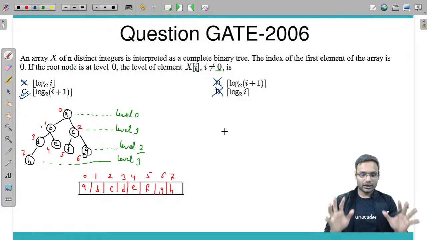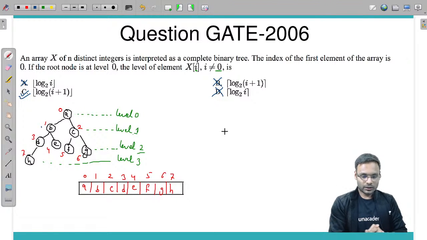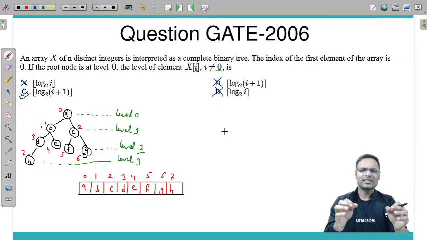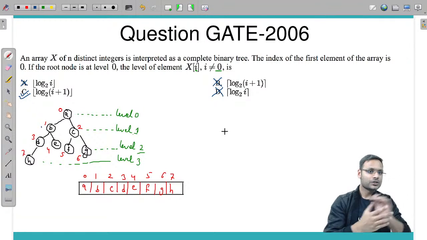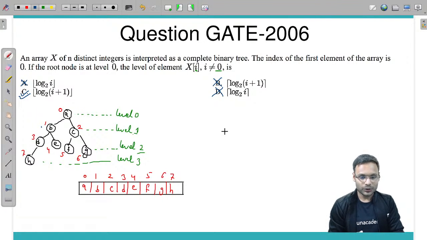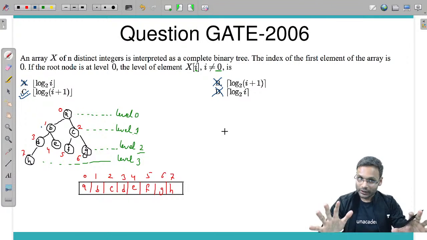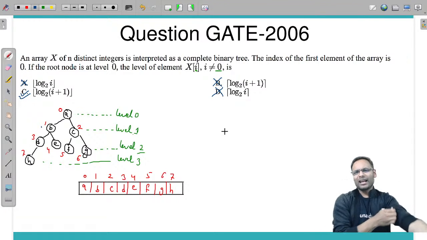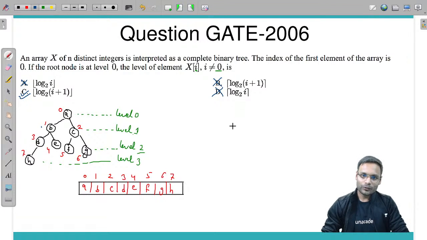You need to check out a very simple thing: all the options you need to check. Got it? Understood? If you don't understand how to calculate log, you can go this way also.